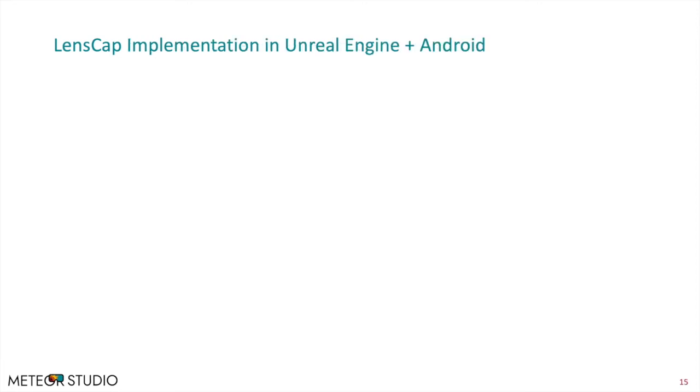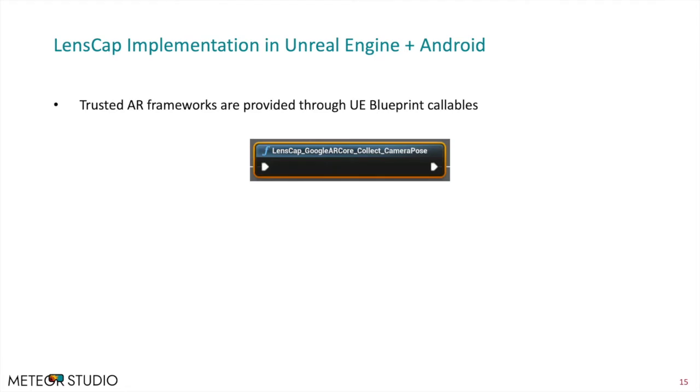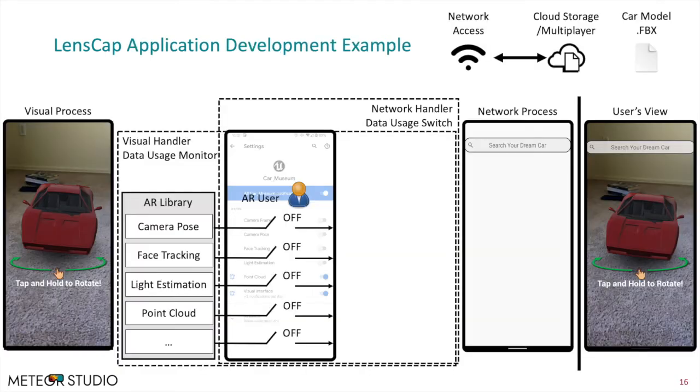We prototyped LensCap as an Android library that can work with standalone Android projects as well as with Unreal Engine projects. In Unreal Engine, trusted AR APIs are provided through blueprint callables. In Android, Visual and Network Data Handler provides runtime services and exposes send and receive APIs. This is an overall application development example.